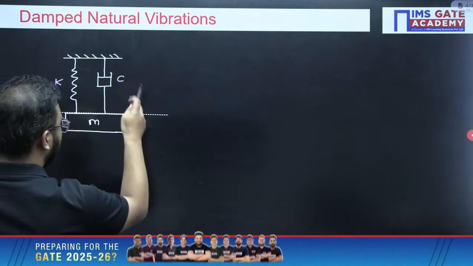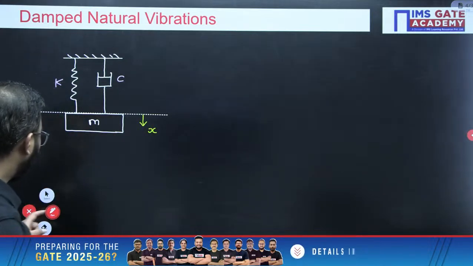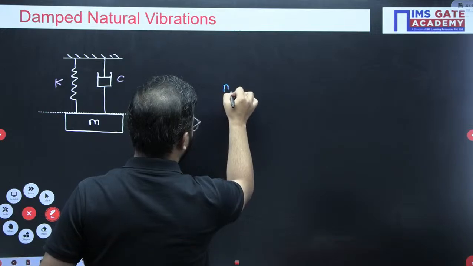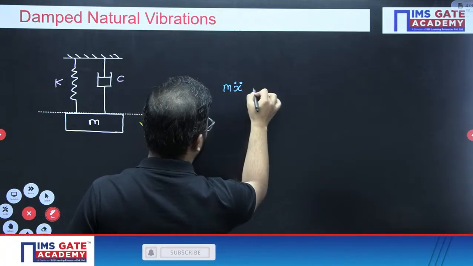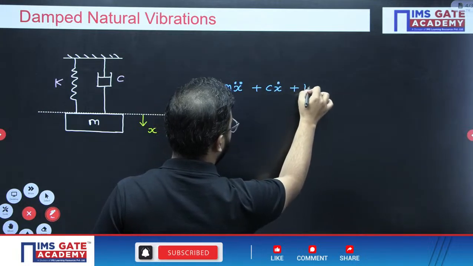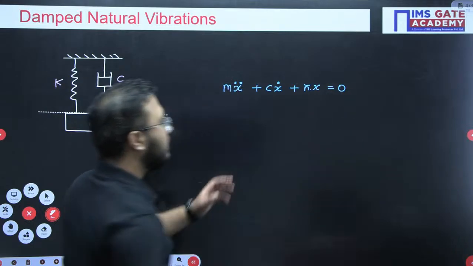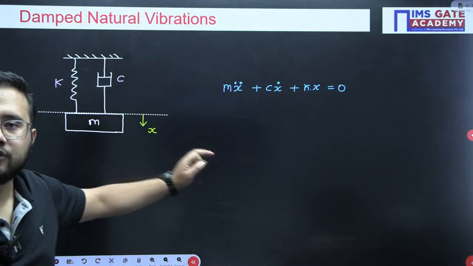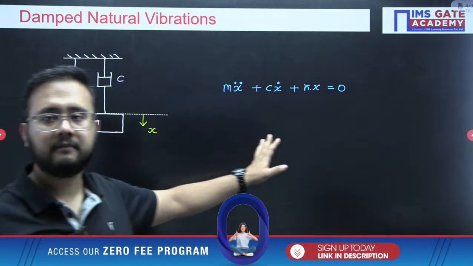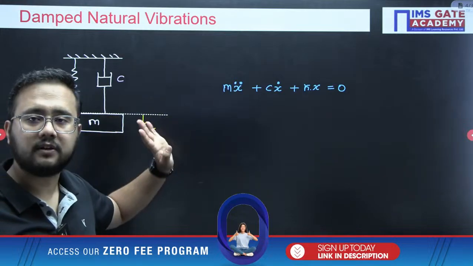So let's suppose the disturbance provided is like this, x. So the equation of motion that we are going to use here is mx double dot plus cx dot, that would be the damping force, then spring force kx equals to 0. This would be the equation of motion for a damped natural vibration. For a damped natural vibration case, this would be the equation of motion.